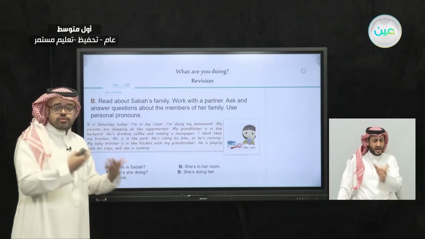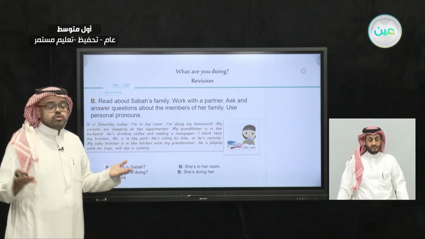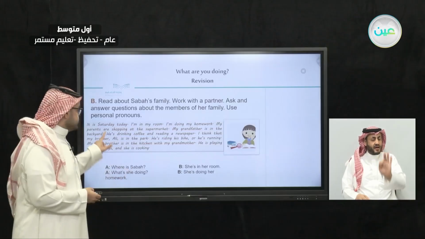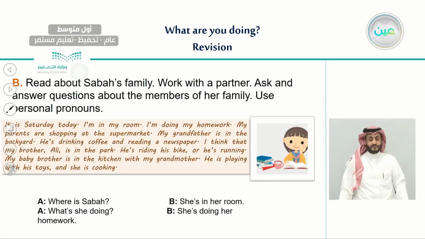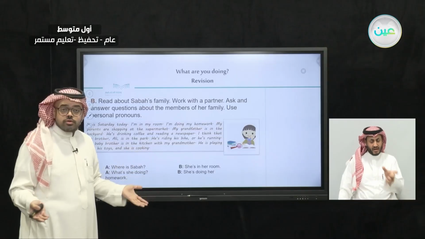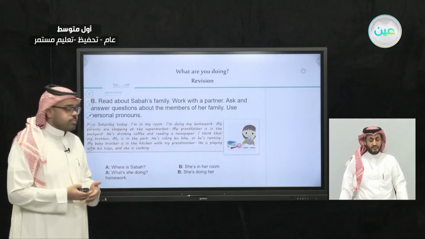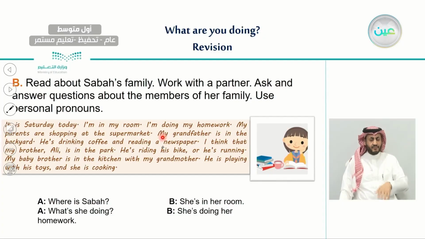And also we made additional questions about her family members. For example, we asked about her parents. Where are they? According to the text, she said that my parents are shopping at the supermarket. So where are they? They are at the supermarket. And what are they doing? They are shopping. And we asked about her grandfather. Where is your grandfather? She said that he is in the backyard. And what is he doing? He is drinking coffee and reading a newspaper.